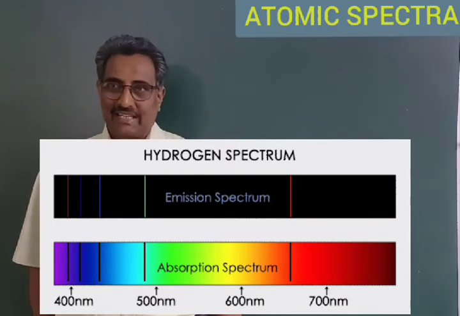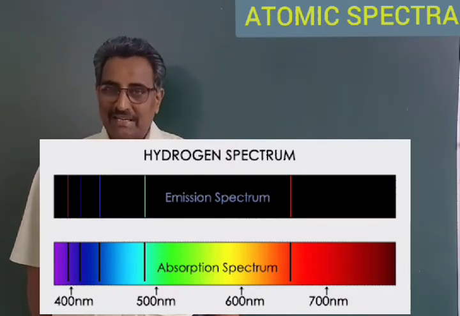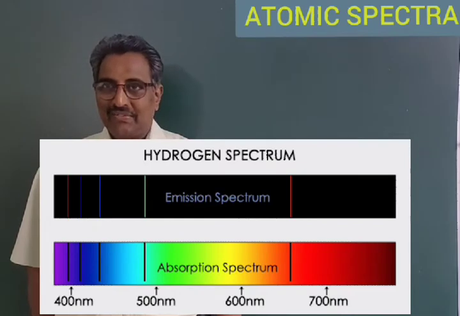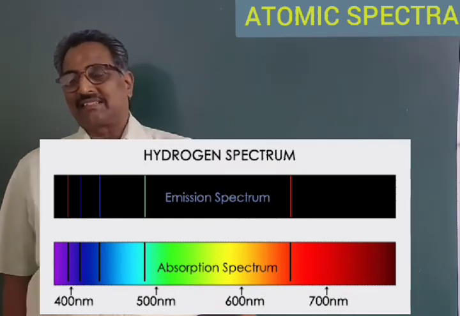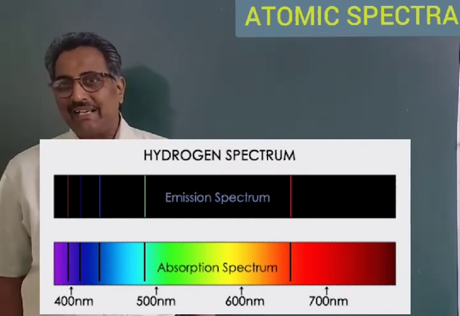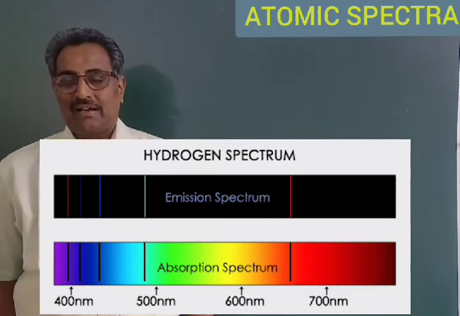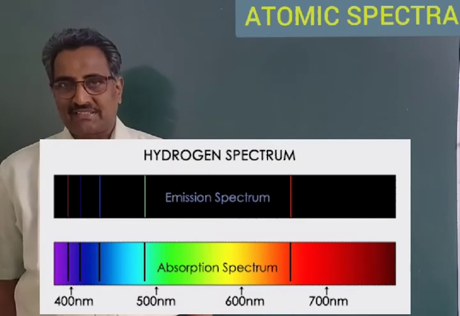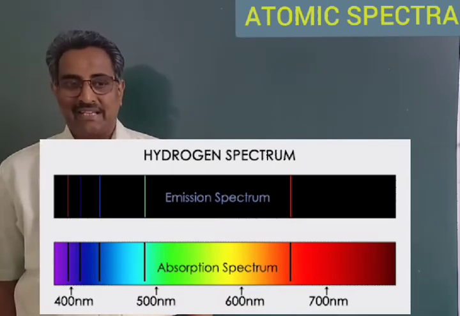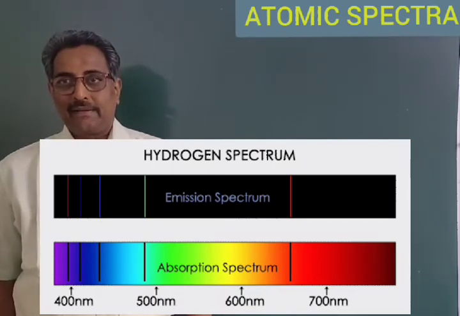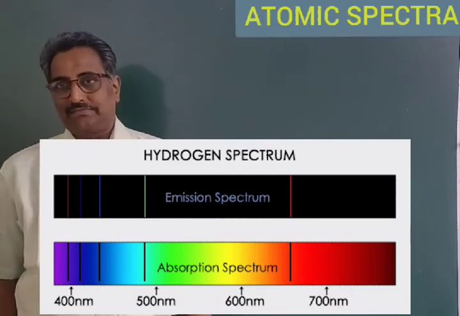The interesting thing is, for a given element, the frequencies of the radiations which are emitted in the emission spectra are exactly the same as the frequencies of radiations which were obtained in the absorption spectra.